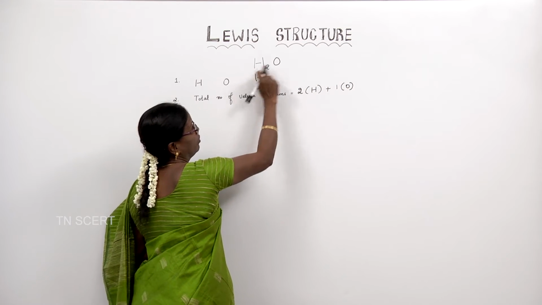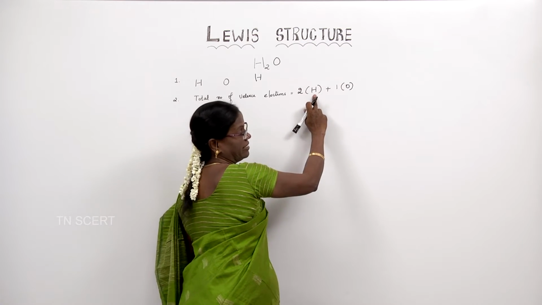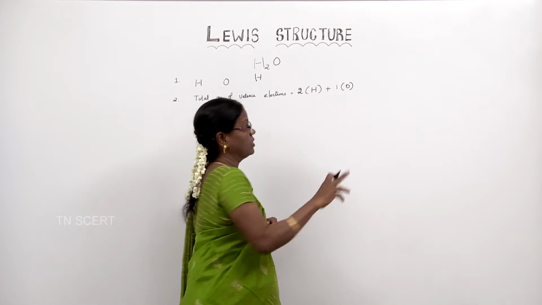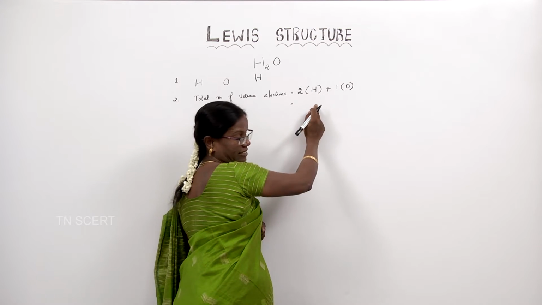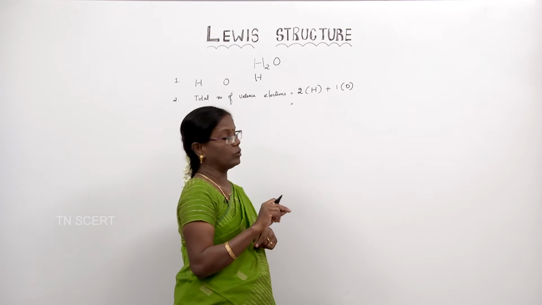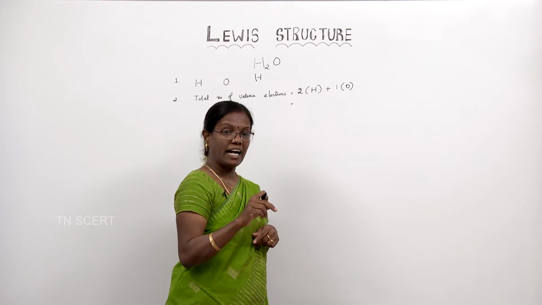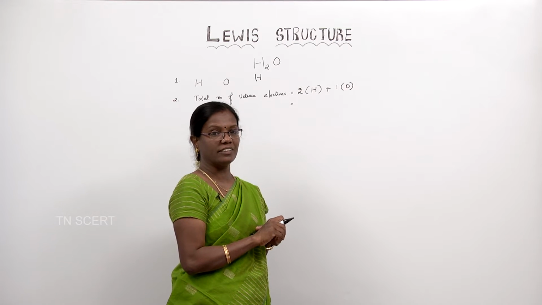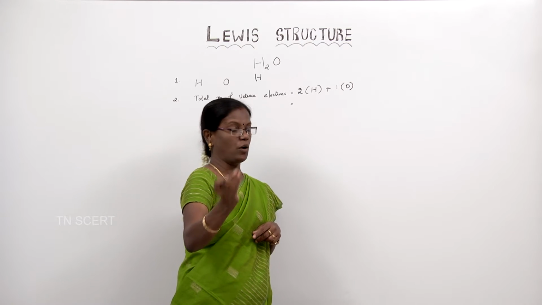The water molecule contains two hydrogen atoms. So, 2 into hydrogen and one oxygen atom. So, 1 into oxygen. It means the number of valence electrons in hydrogen. What is the number of valence electrons in hydrogen? Its atomic number is 1 and the number of valence electrons is also 1.